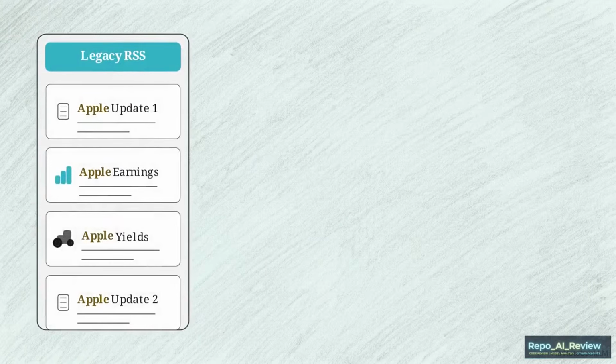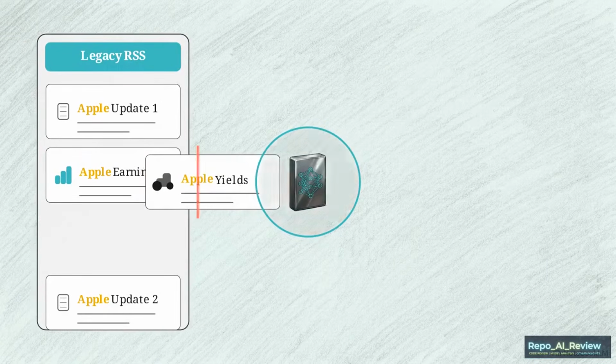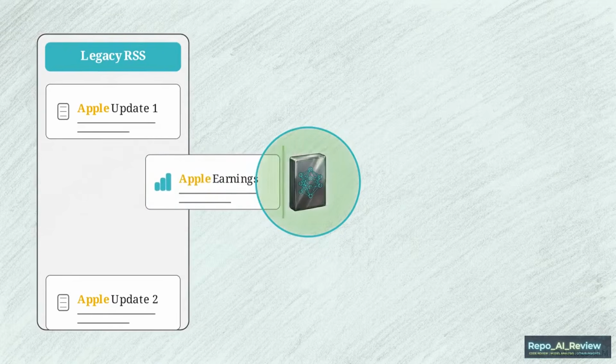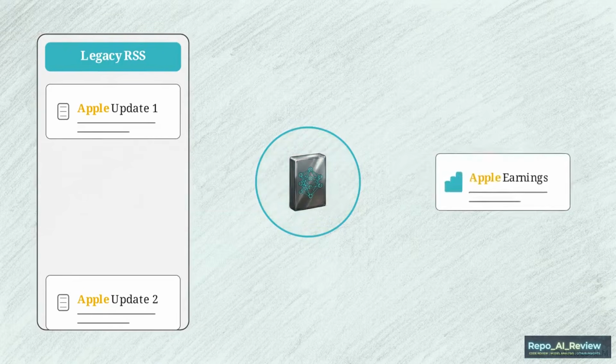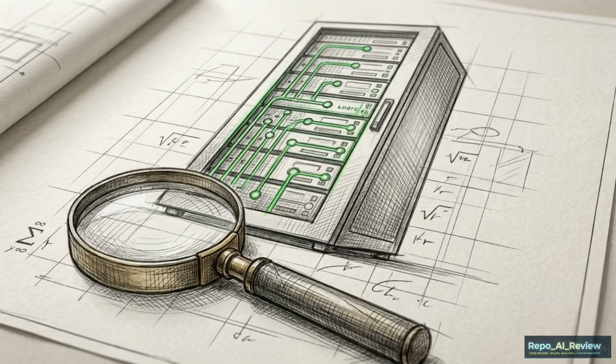On the left, an RSS feed uses brute force collection. On the right, TrendRadar's curated Slack message. The left feed flags every Apple mention, mixing tech earnings with crop yields. TrendRadar parses meaning, rejecting agricultural data before triggering a notification. Relying on basic string matching is an obsolete strategy for analysts who require high signal intelligence.